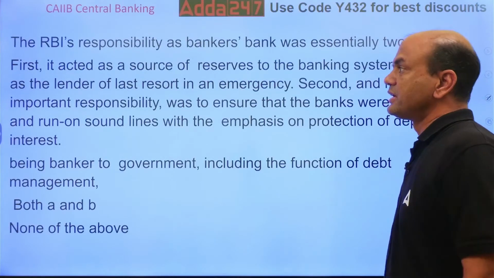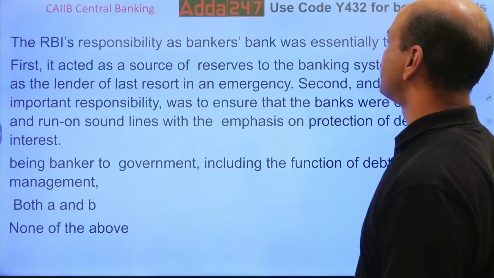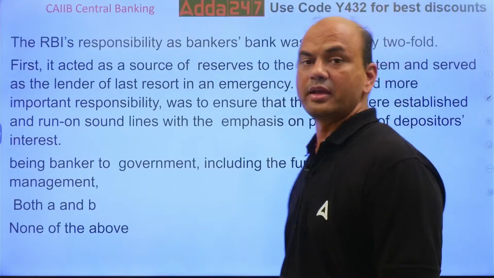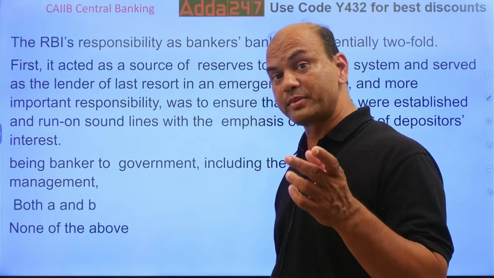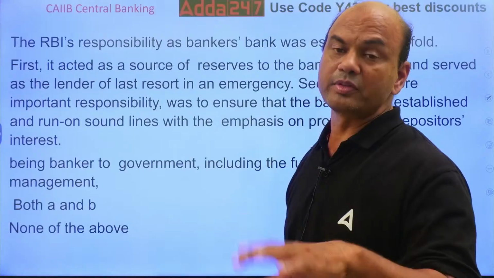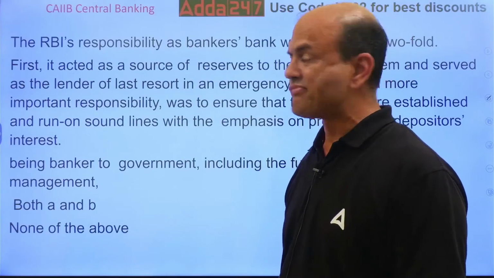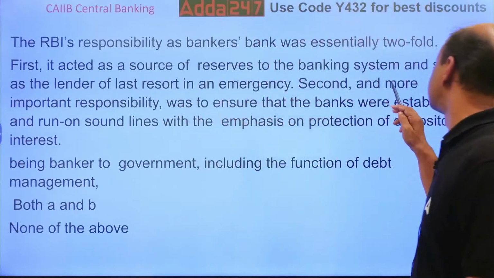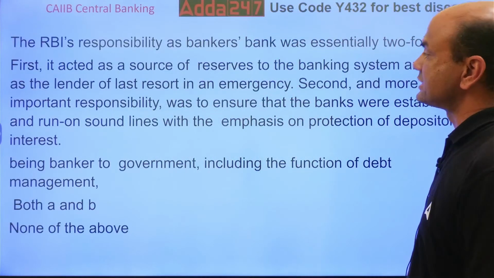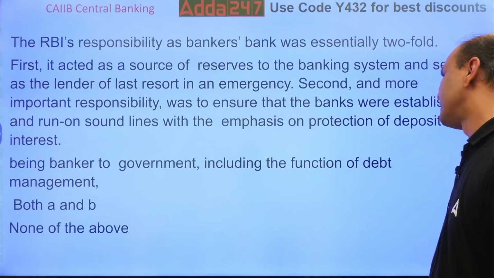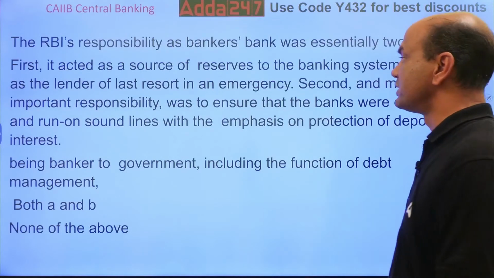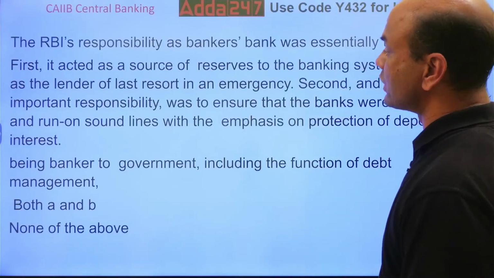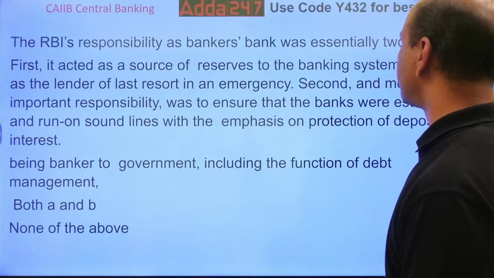The RBI's responsibility as a banker's bank was essentially twofold. So what is the role of RBI as a banker's bank? Banker's bank means any bank faces some problem, it will go to RBI for money. So what is the twofold? First, it acted as a source of reserves to banking system and served as a lender of last resort in emergency. Second, and more important responsibility was to ensure that the banks were established and run on sound lines with the emphasis on protection of depositors' interest.